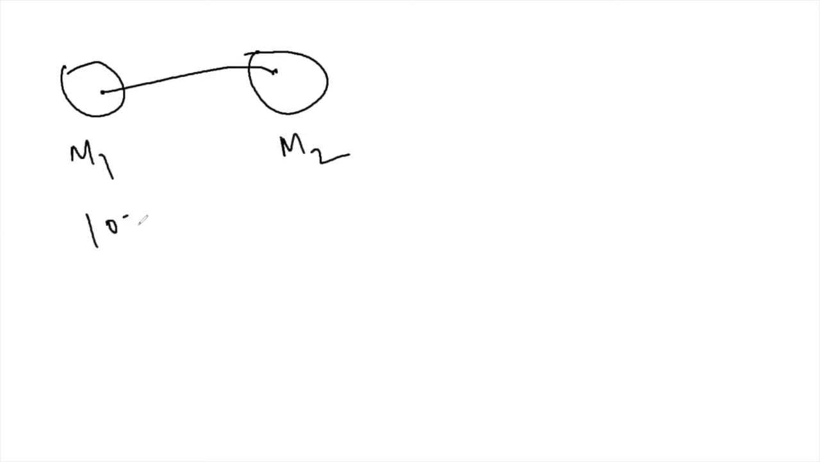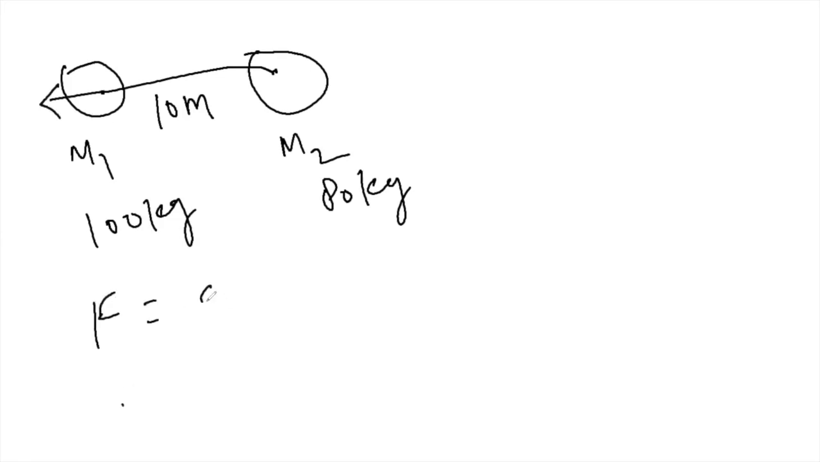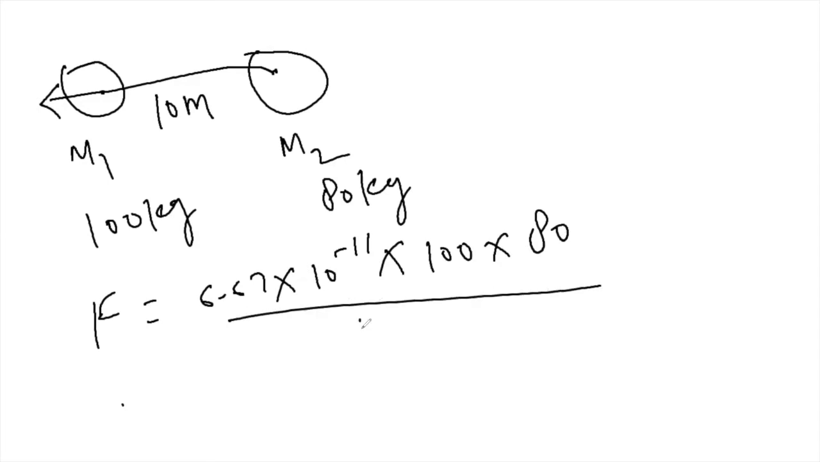Now the last point I am going to mention is the simplest example which we can solve here. This is m1 mass and this is m2 mass. This is 100 kg and this is 80 kg, and the distance between them is 10 meter. Then what is the force acting between them? The force will be in this direction because this is the massive object. Then force is equal to 6.67 into 10 raised to power minus 11 into m1 m2, that is 100 and 80, divided by the distance between them squared. All the units I have put here in MKS units, so you can solve it.